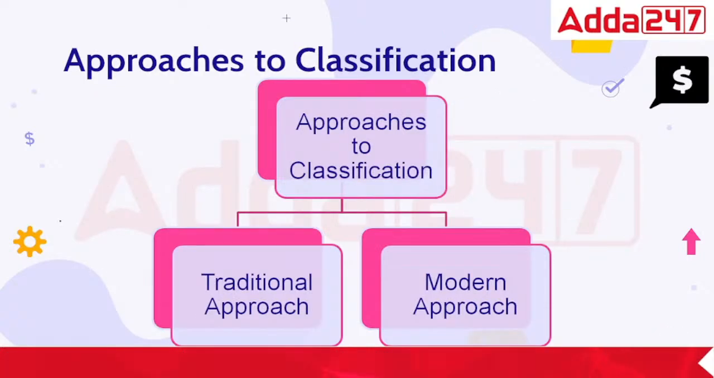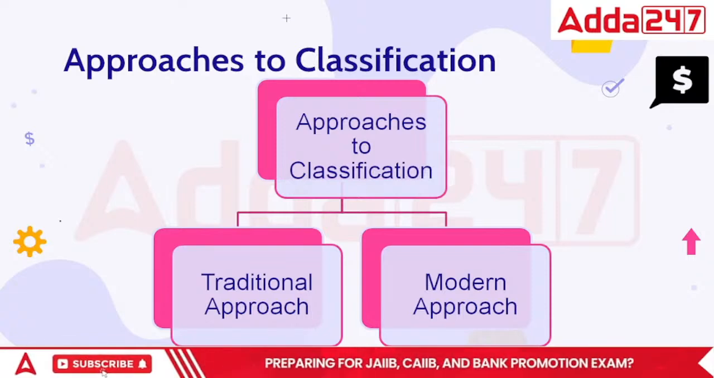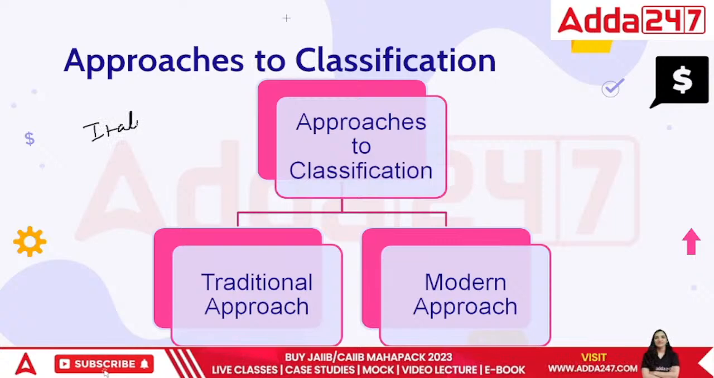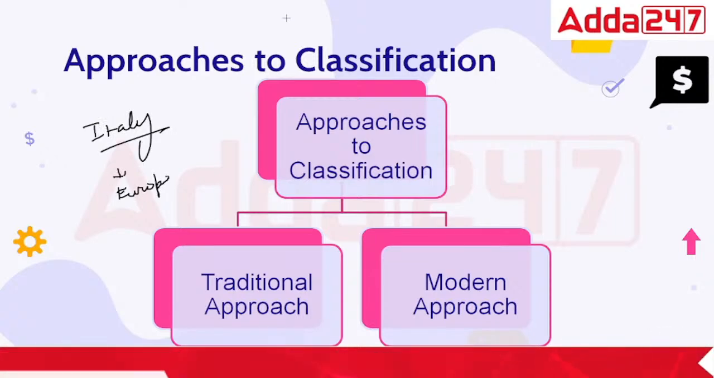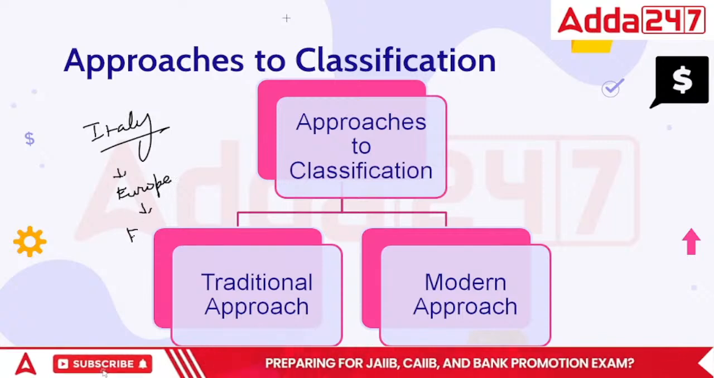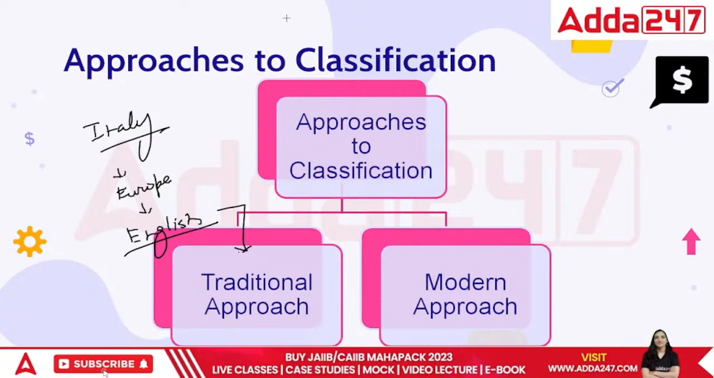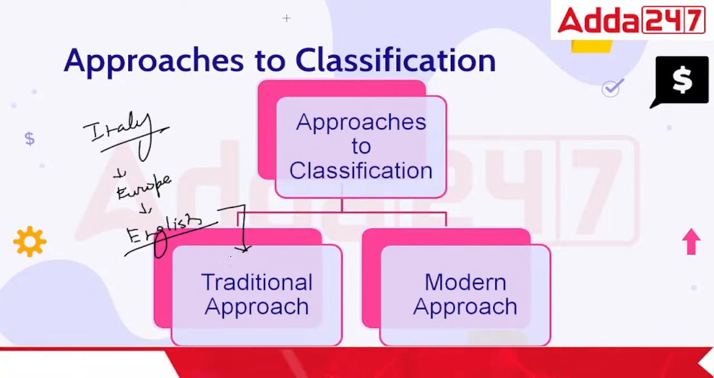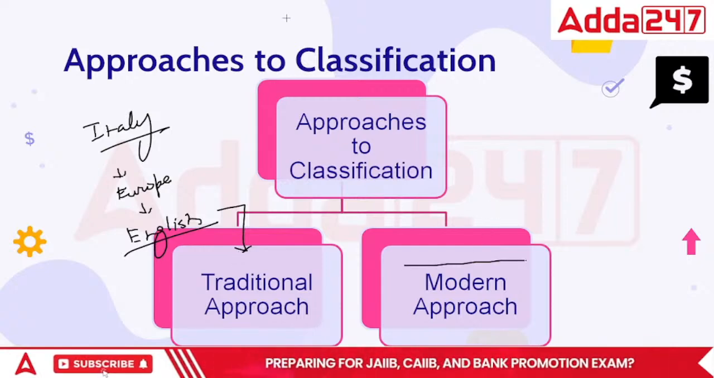So in order to note it down, they said there are two ways of working. One started from Italy, then went through Europe, and ultimately the English gave the final version, which is called the traditional approach. It is also called the English approach, also called the golden rules of accounting.